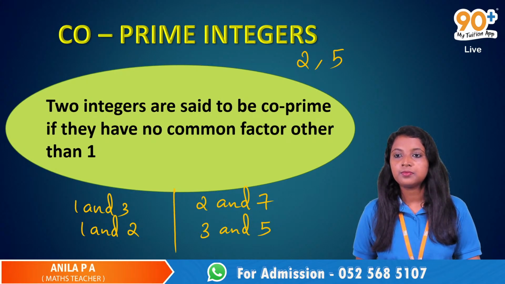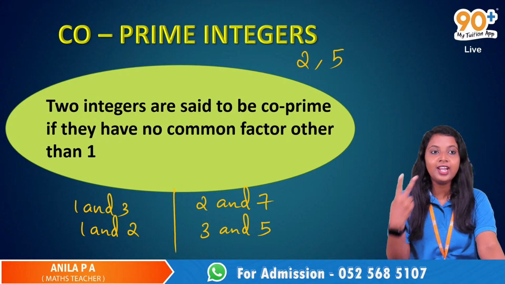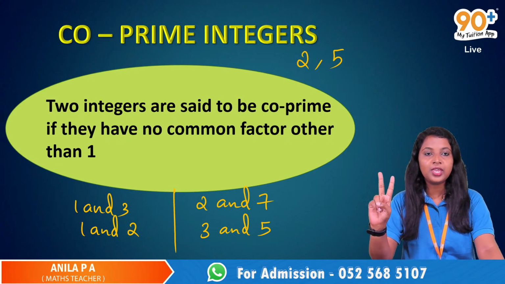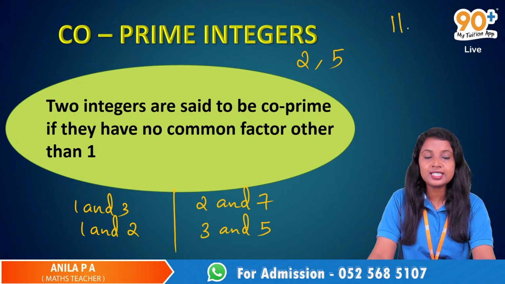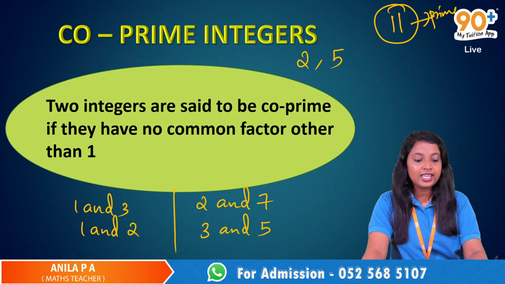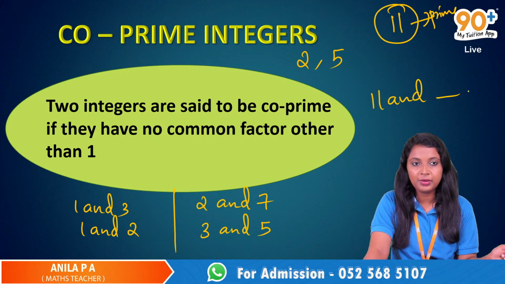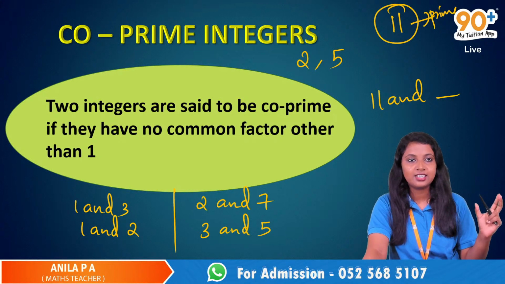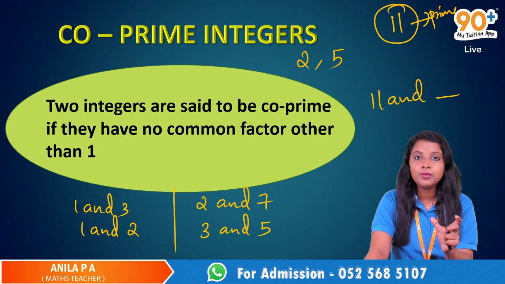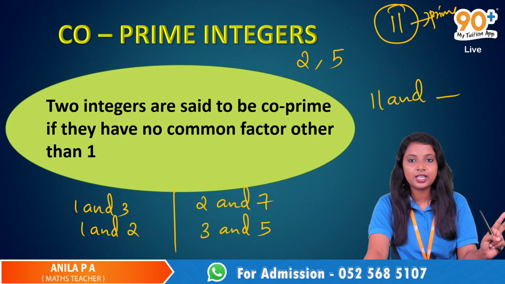Is 11 coprime? You have to add one more number with that. Coprime means 2 numbers. If the question is whether 11 is a prime number, yes, 11 is a prime number. But you can only ask whether 11 and some number, that pair, is coprime. You can ask, is 11 a prime number? But if it is coprime, we are talking about 2 numbers. Coprime means 2 numbers must be there.